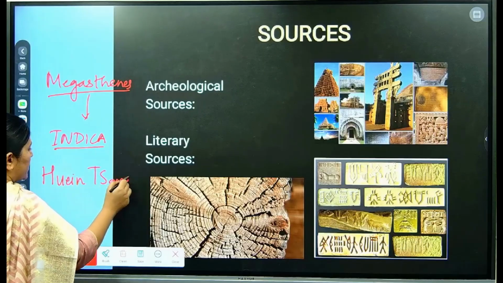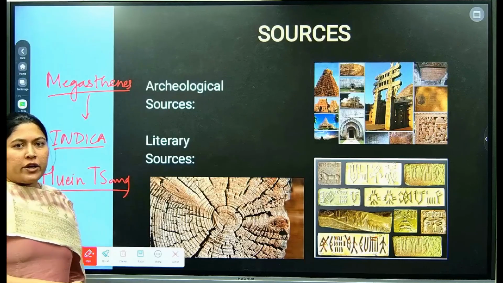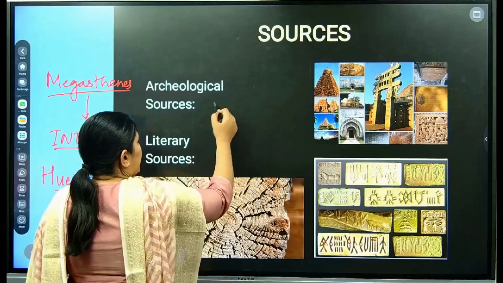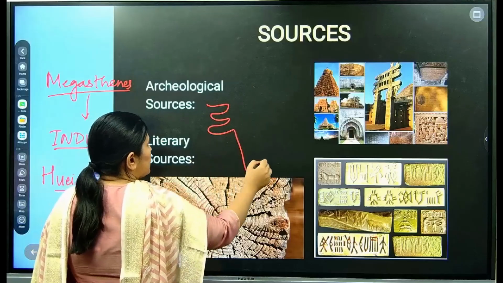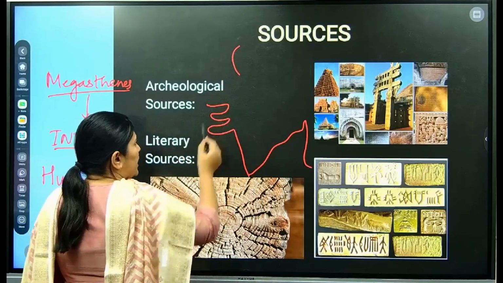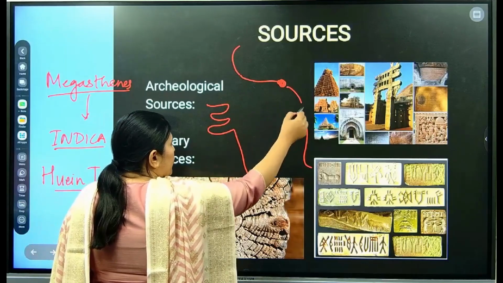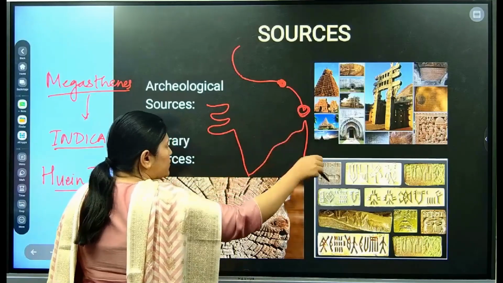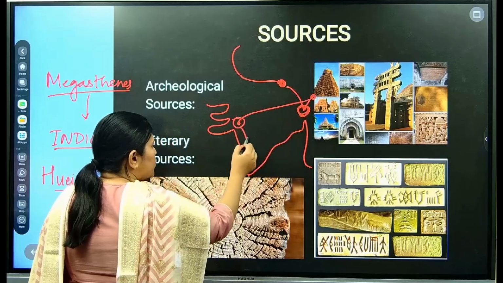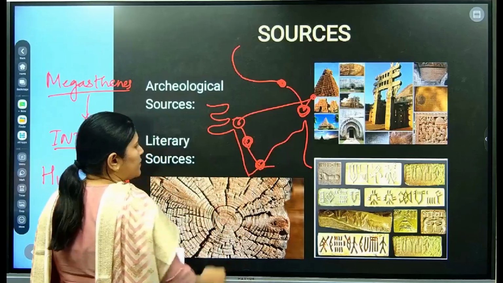Hyun-sung was a Chinese traveler. He lived in the Indian subcontinent for a period of 15 years. Let's take an example: this is the Indian subcontinent. He came by the Silk Route. First he went to Pataliputra, after that to Calcutta or today's West Bengal, then Assam, then Gujarat, then the Daimabad Maharashtrian site, and then again to the Pallava period.